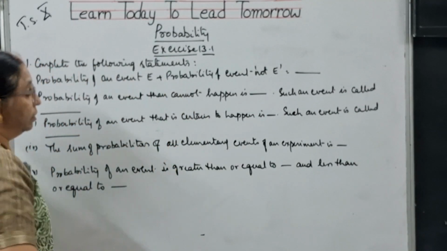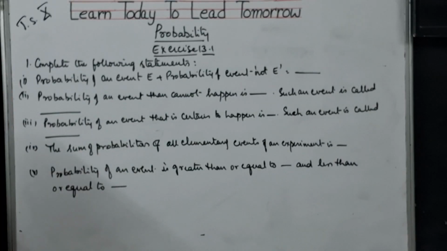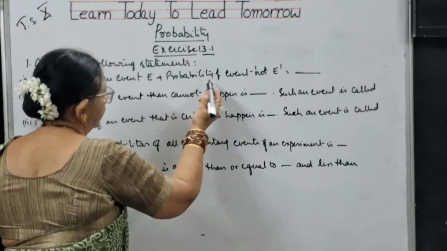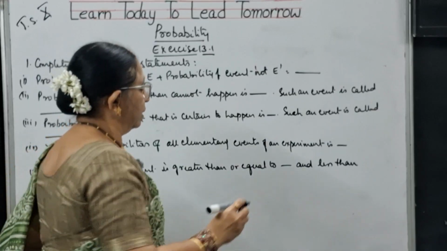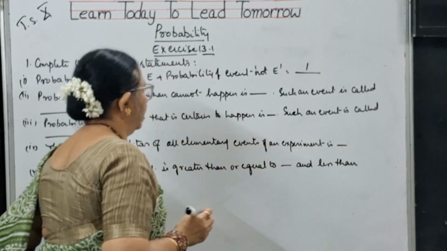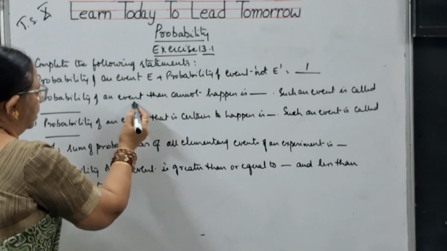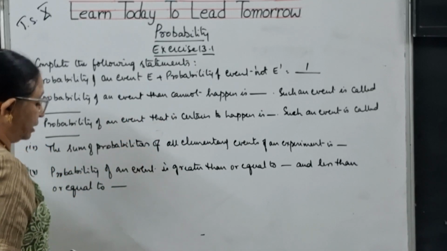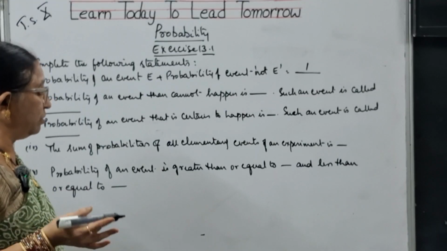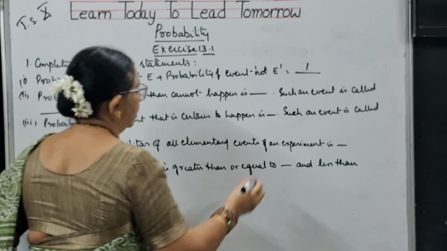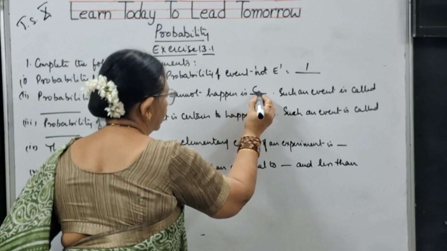Now I am dealing with 10th class maths probability exercise 3.1. In that, the first question is to complete the following statements. So let us see this. First one: probability of an event plus probability of not an event, that is P(E) plus P(E dash), is nothing but 1. And probability of an event that cannot happen means there is no chance of getting it, that particular item is not present in the given data, that is 0.